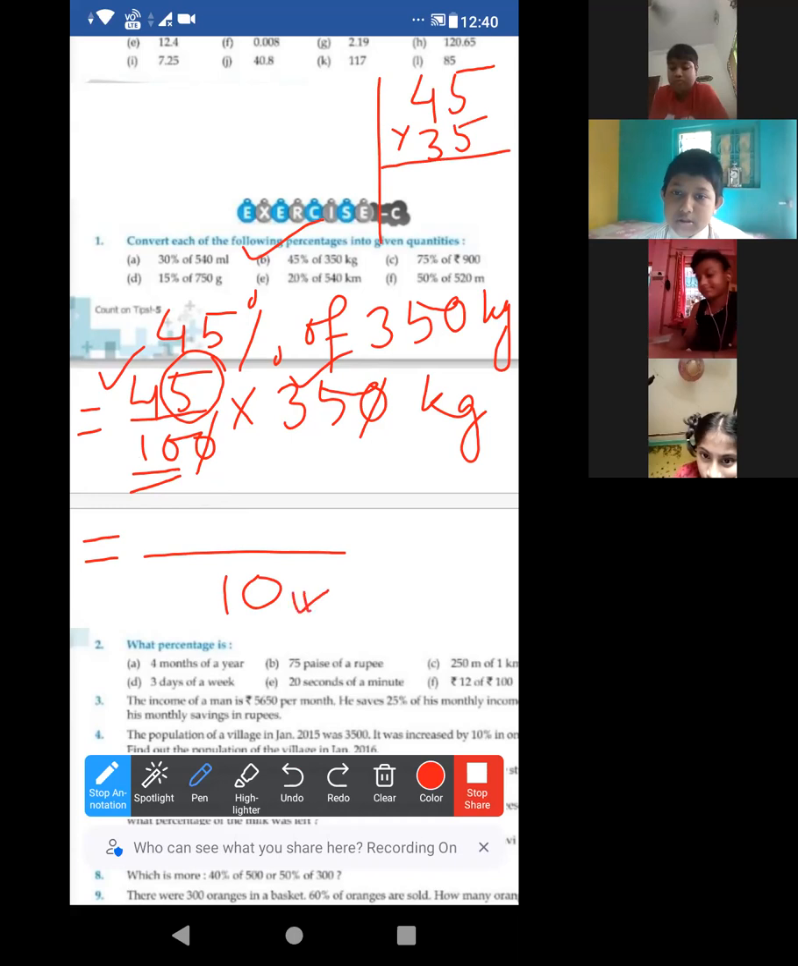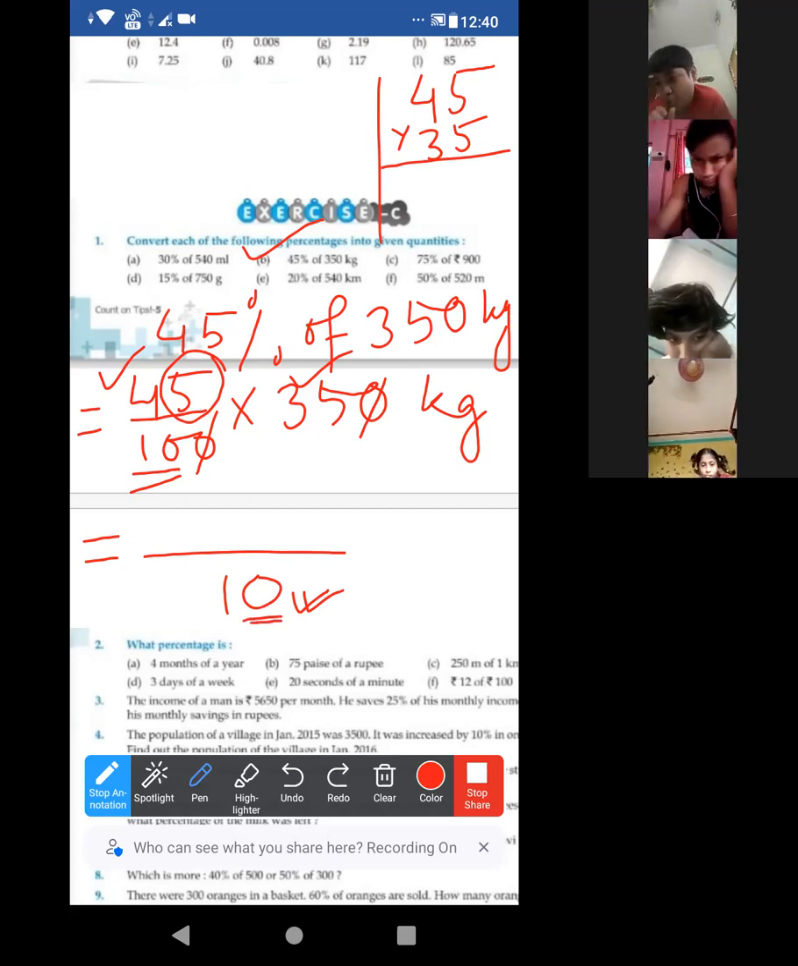Why 350? The 0 will come into that. Because if we take the 0 over there, then we can easily move the decimal point to divide. Yes, ma'am. Exactly. That's why. Now, do this multiplication. 45 into 35. Answer.